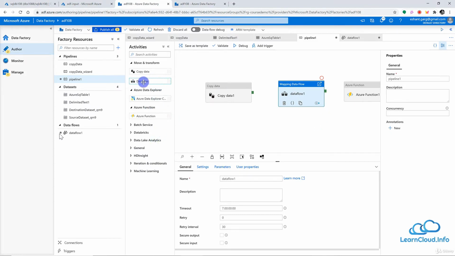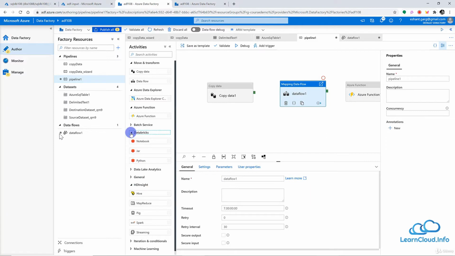So earlier, before the data flow task was added in data factory, what was the option we had for data transformation? We used to transform data either using the HDInsight queries, like we can write the Hive query or Pig query and all that, or we could also write Scala code or Python code in a notebook. Basically, we can create a notebook in Databricks, and we can run that notebook from data factory.